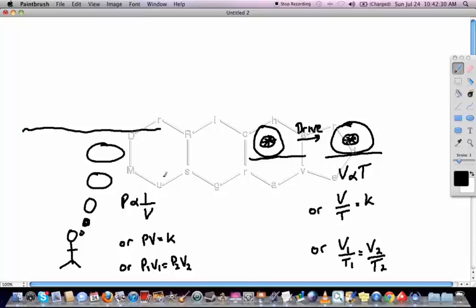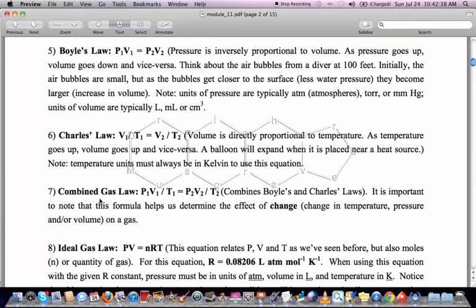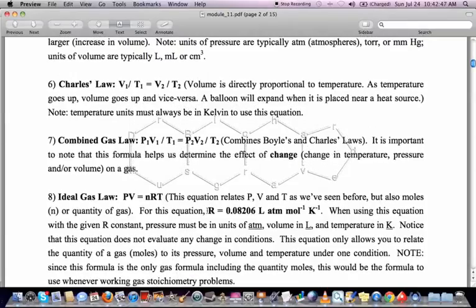Right, so you can see now the relationship between pressure and volume and temperature. Now, as those are combined, they give what's called the combined gas law, which is P1V1 over T1 equals P2V2 over T2. And this will only happen when there's a change in conditions and a constant value for the moles of gas.